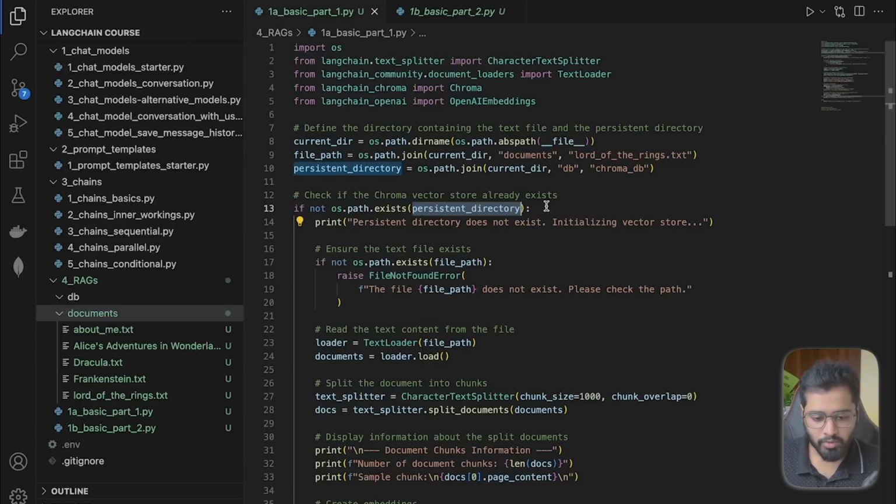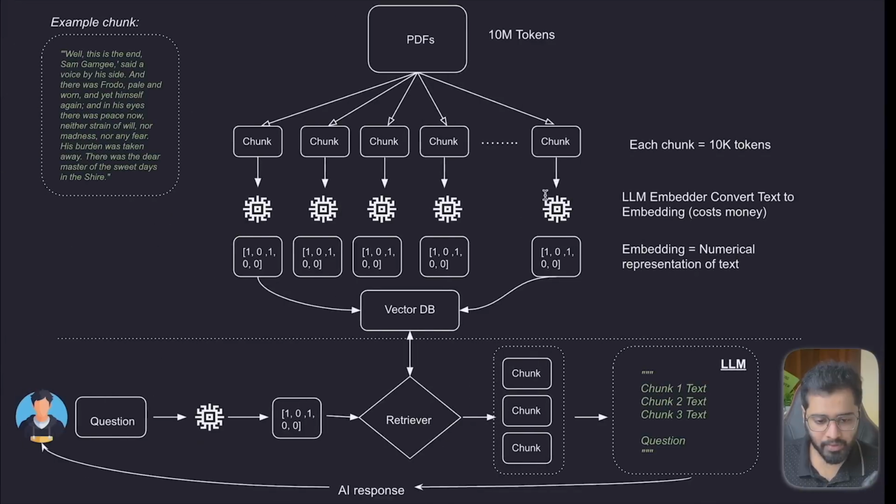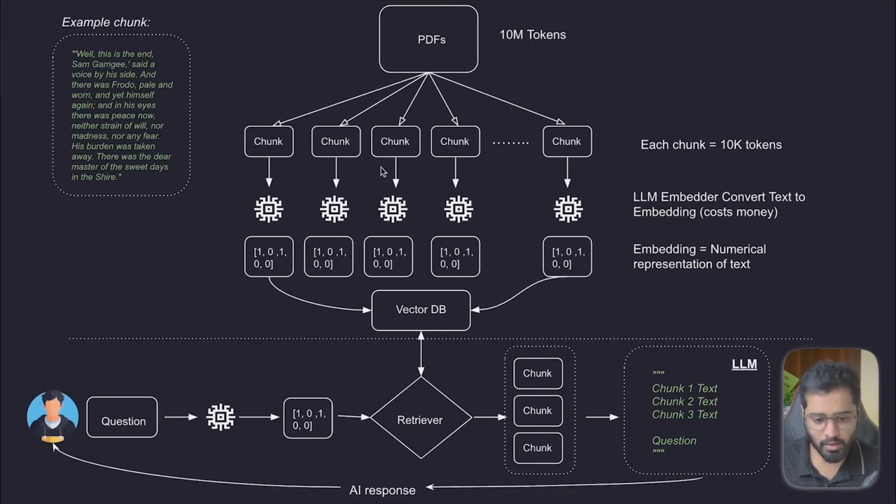If we go back to our diagram right here, in this step, we have all of the chunks, converting it into embeddings, and then we are going to be storing all of that content in the database, and this data will persist so that we can use it at a later date.